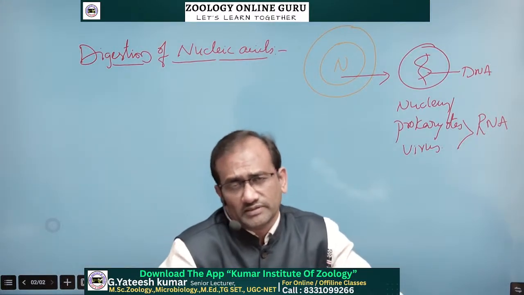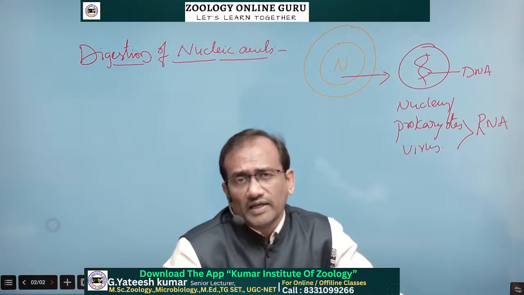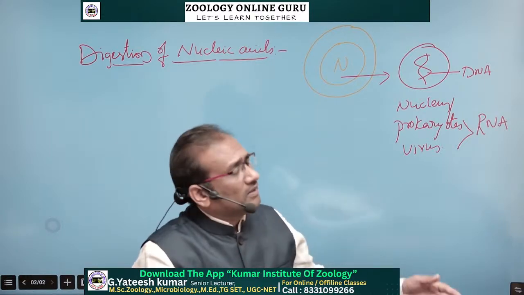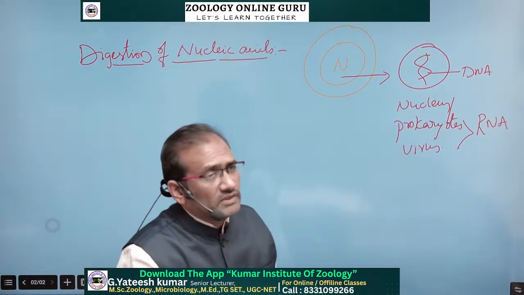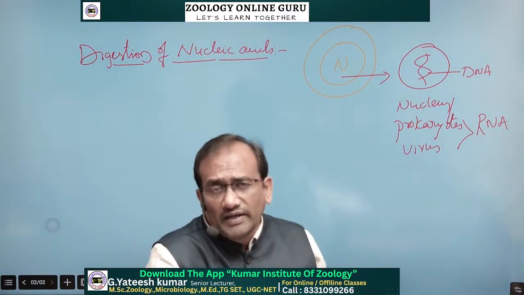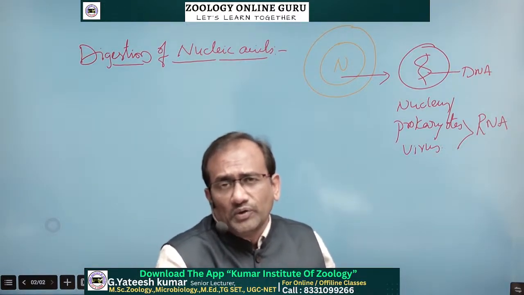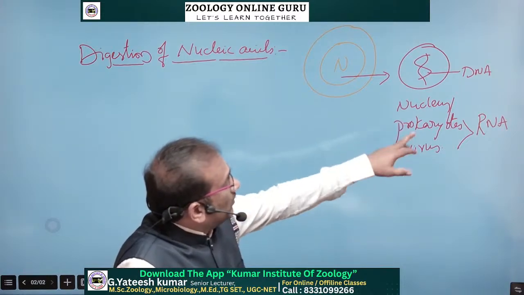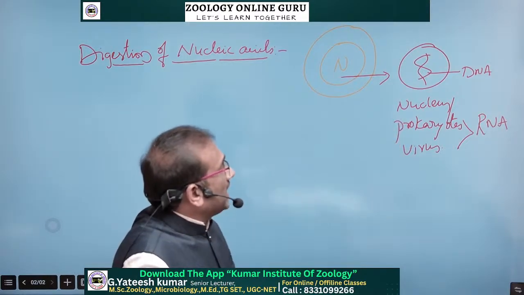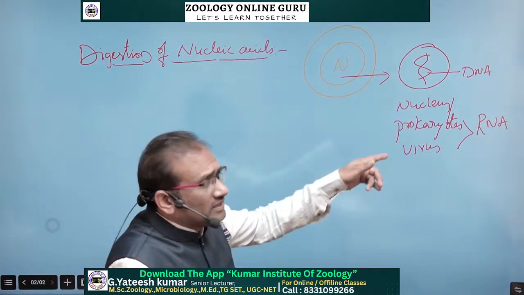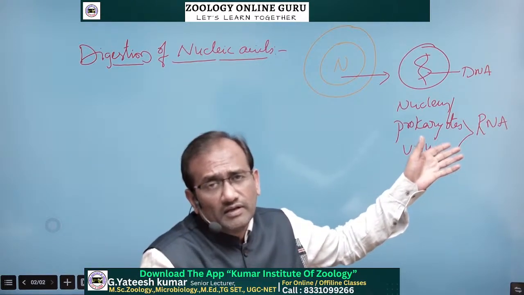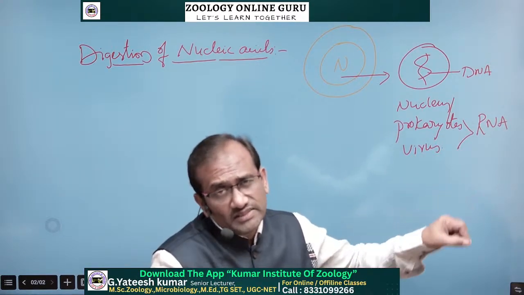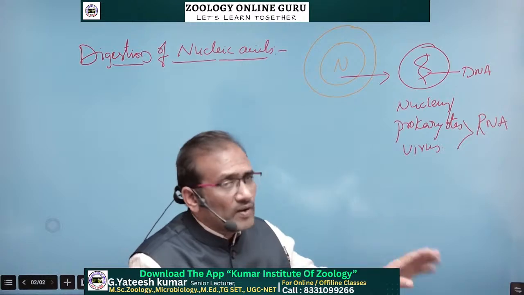They are present in the nucleus. In our body, RNA is present in the cytoplasm, but some viruses or prokaryotes contain RNA as the genetic material. That's why DNA and RNA are known as nucleic acids, the acids present in the nucleus. Are they acids? Yes. Deoxyribonucleic acid, and here RNA, ribonucleic acid.